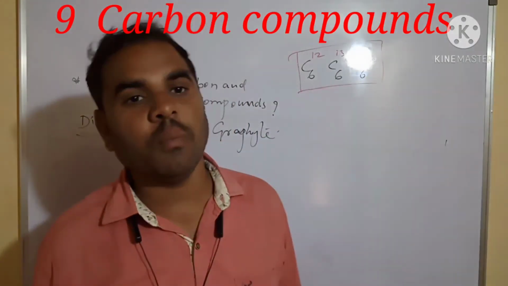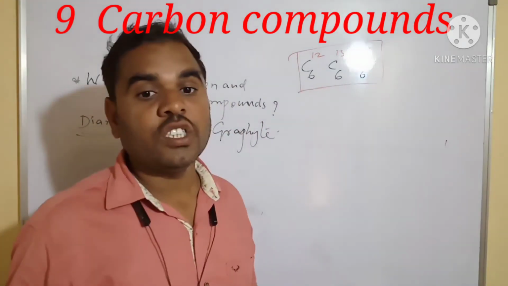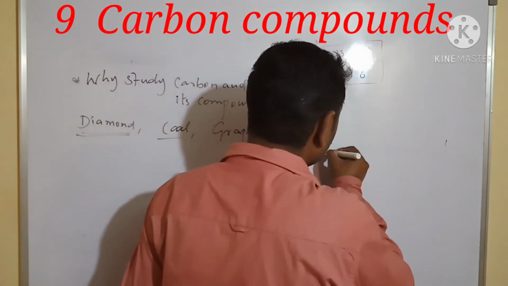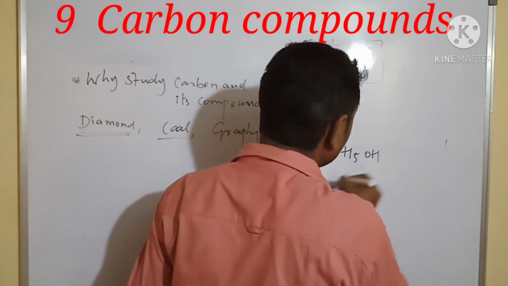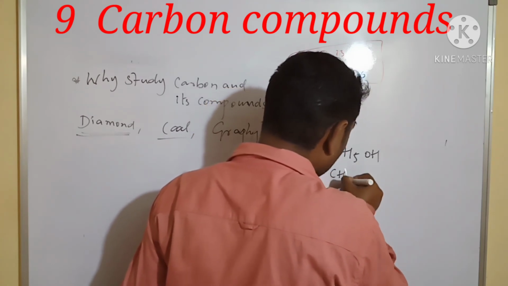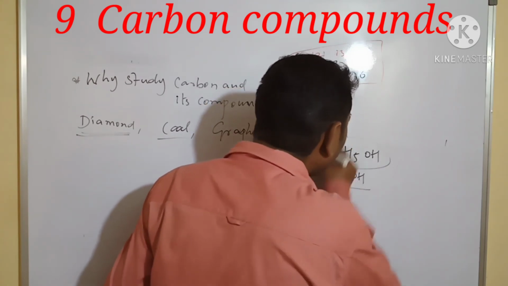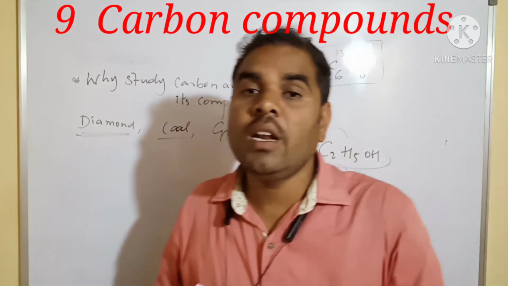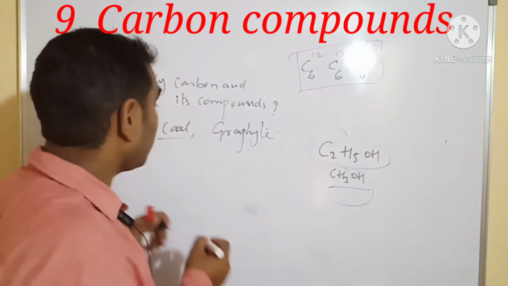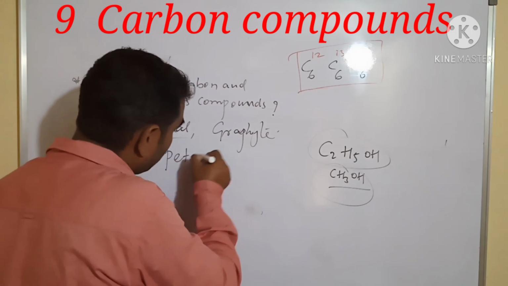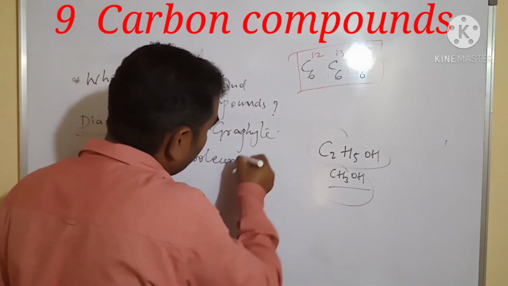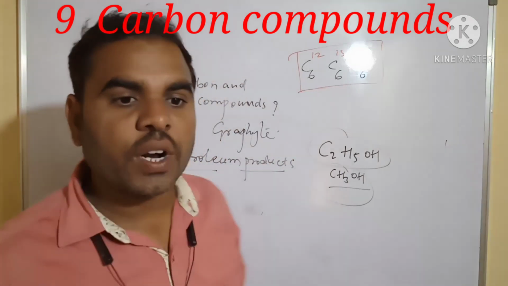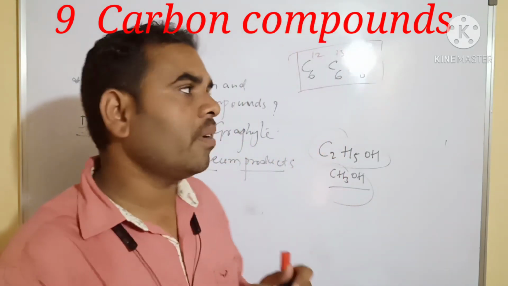Wood is made from carbon. It is made from cellulose. Even alcohol, ethyl alcohol C2H5OH, and methanol, are made totally from carbon. The clothes we wear are made from carbon. Next, petroleum products also. They are made from carbon only. Petroleum products are totally made from carbon.